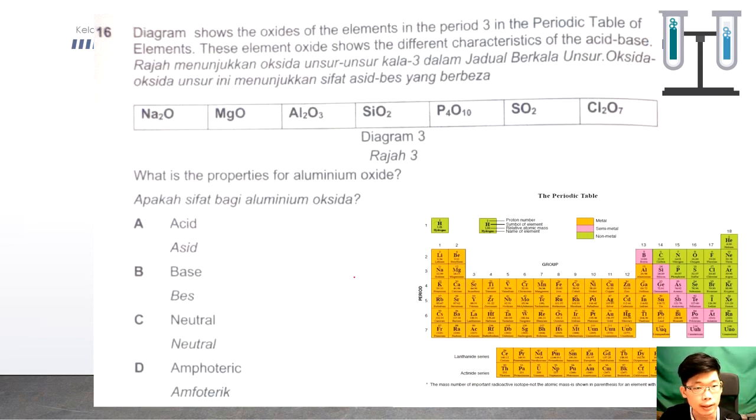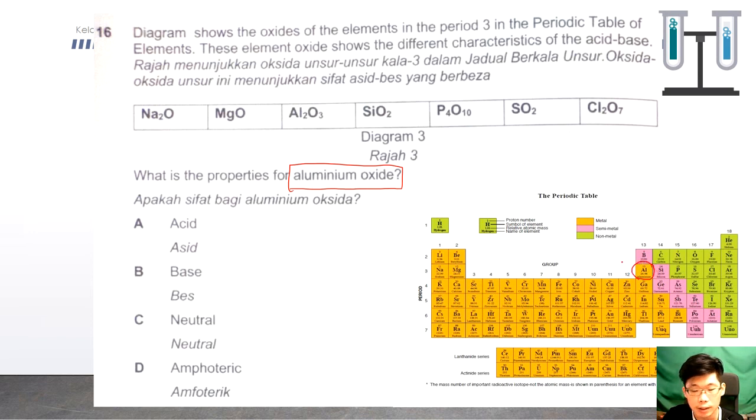Okay, question 16. The diagram shows the oxide of the elements in period 3. Okay, these elements show the different characteristics of acid and base. So from here we can have a look. So sodium, magnesium, aluminium oxide, silicon until chlorine here. So what is the property of the aluminium oxide? Okay, so aluminium oxide. So actually aluminium is here.